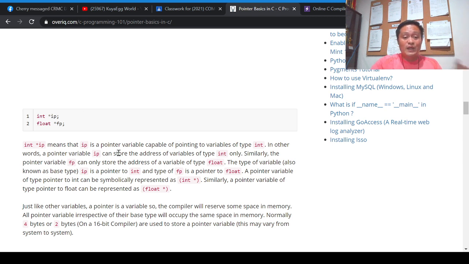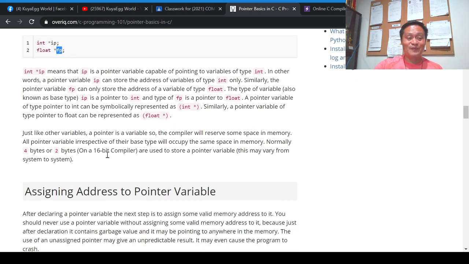At any part of the program, when we use IP, IP is capable of storing an address. And with float, if p is a pointer variable, it's a float pointer variable. So take note of this.